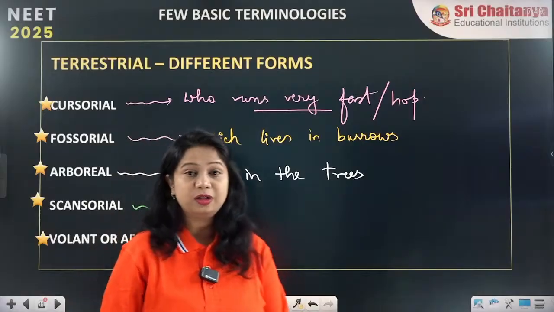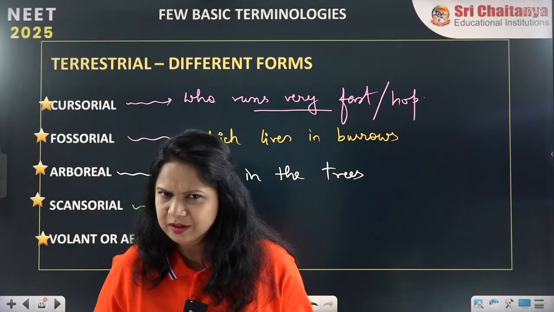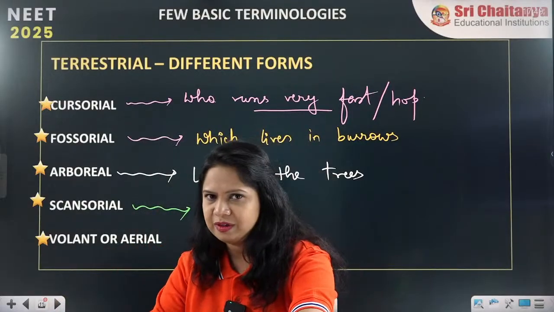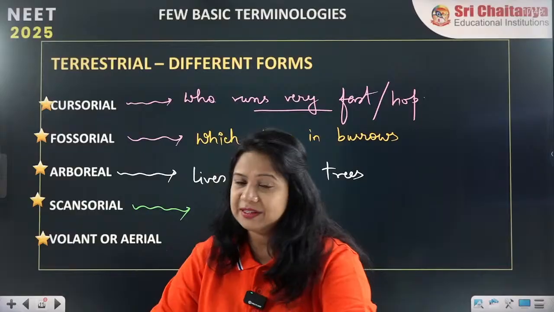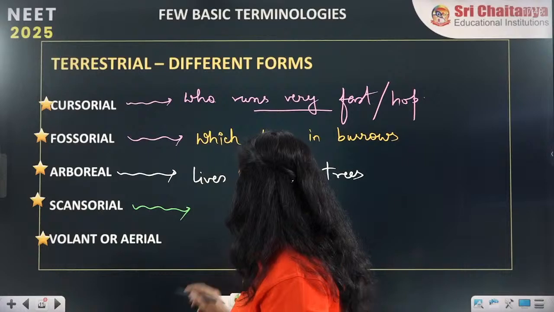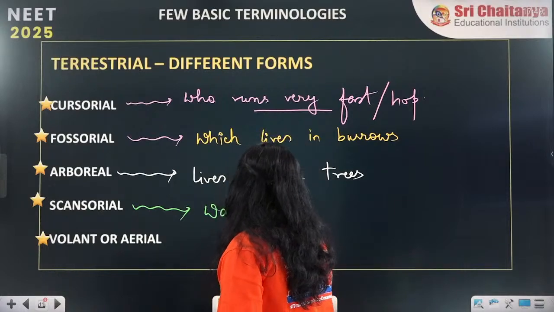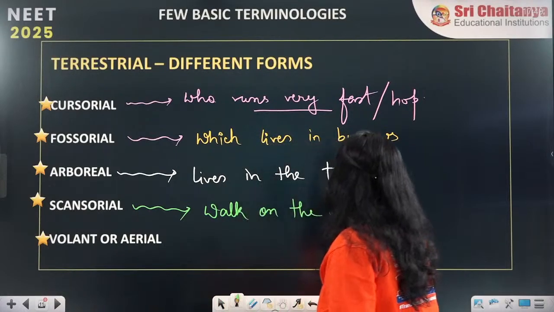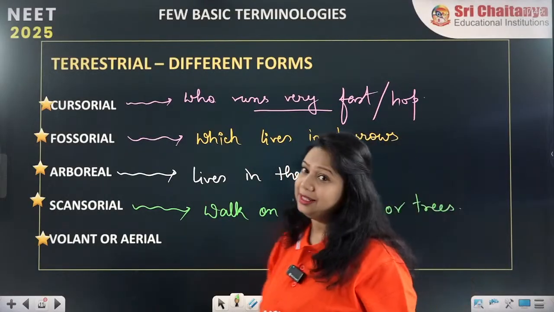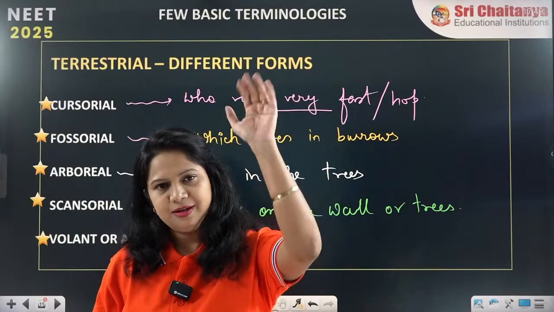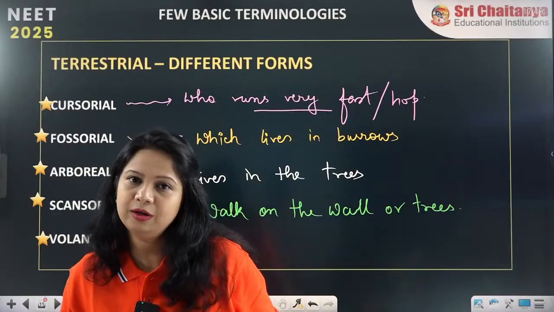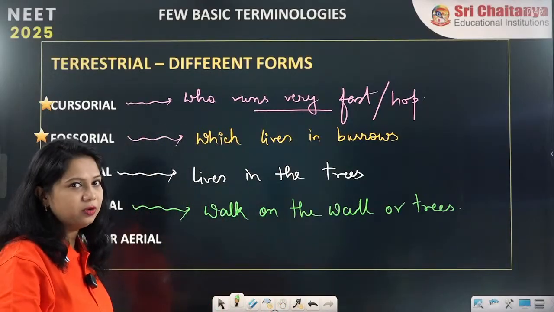Next it is the scansorial. What does the word scansorial mean? It is very different terminology, but you have seen it almost every day in your life. You must have seen a lizard walking up the wall. So the organisms which walk upright on a wall or tree are called scansorial. They will walk like this, like a lizard, like a chameleon, like a snake. They are all called scansorial.